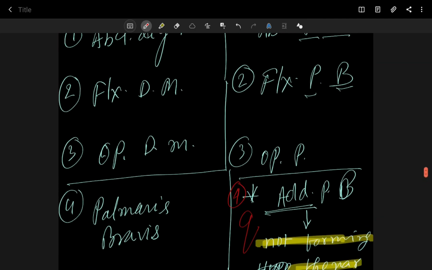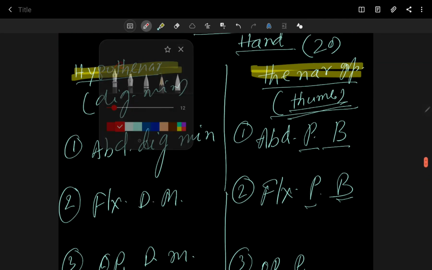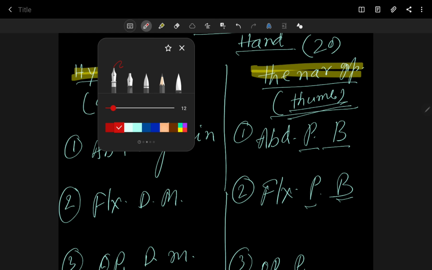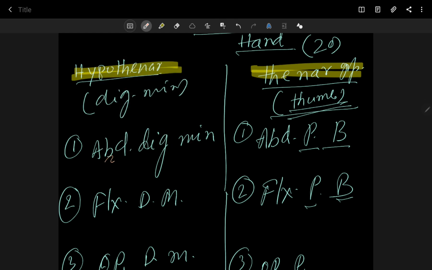Now I want to summarize some nerve supply here, just for a quick recap. Abductor pollicis brevis is purely supplied by the median nerve.